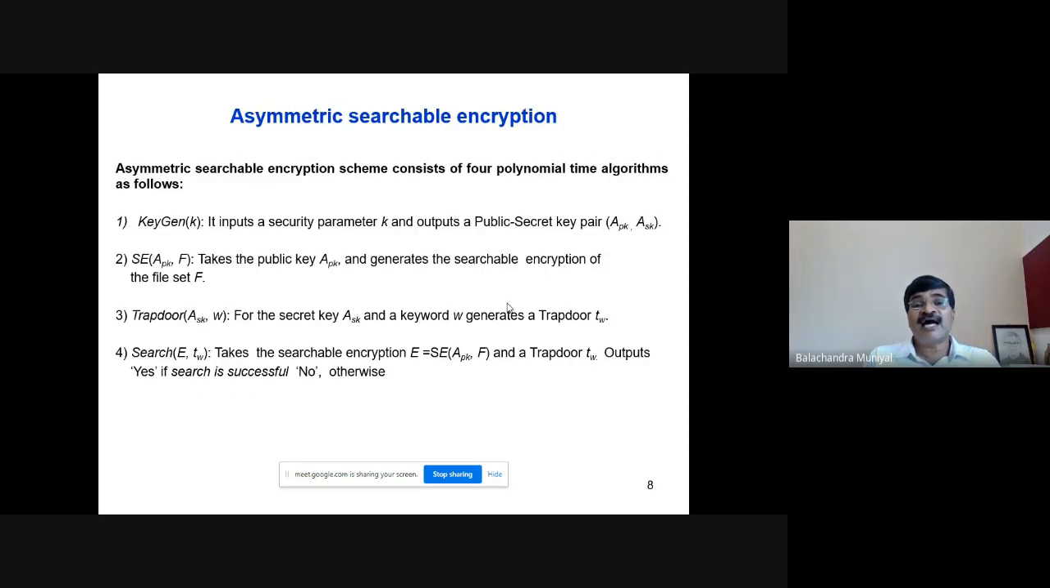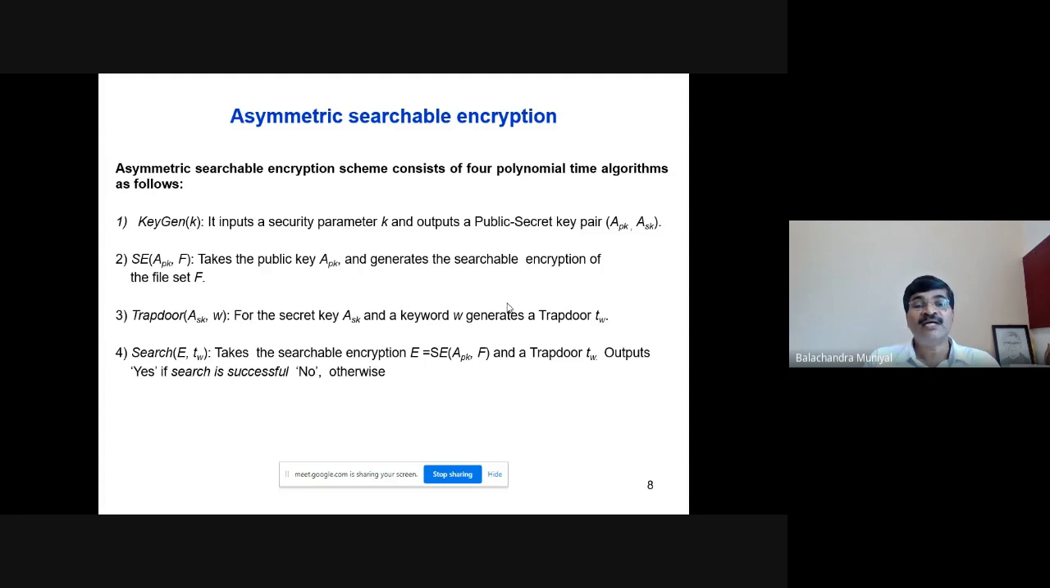These are the algorithms defining the asymmetric searchable encryption, which is based on public key encryption technique. This also consists of 4 polynomial time algorithms. One is, as usual, KeyGen(k). The input is the security parameter k and the output is the secret key. It generates 2 keys, a public-private key pair.